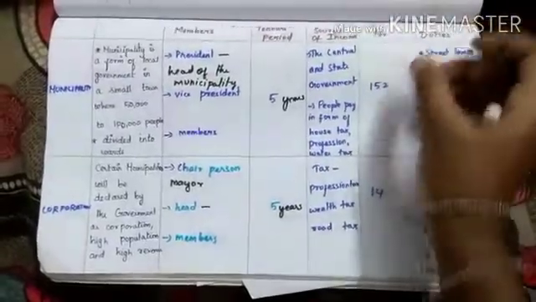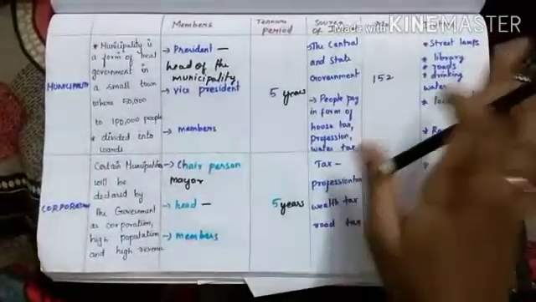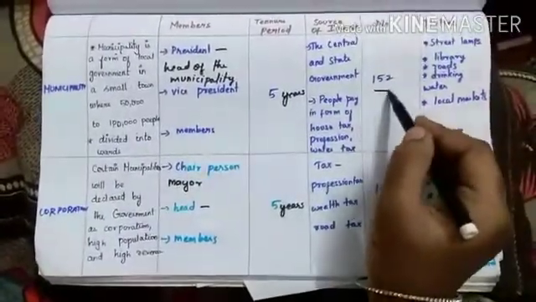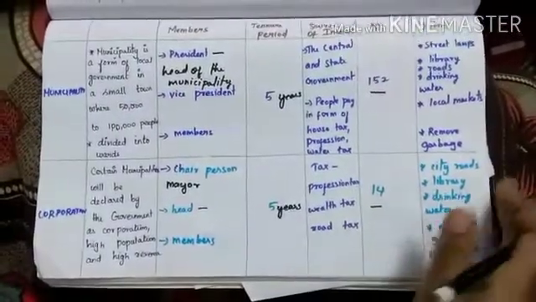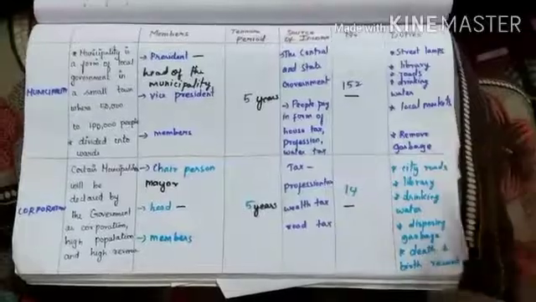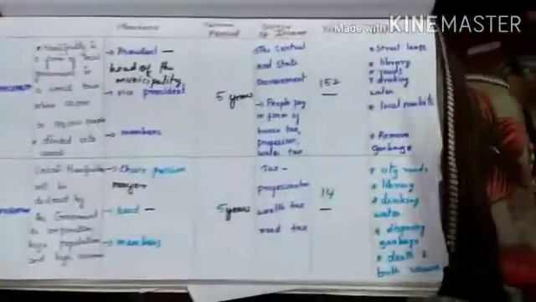There are 152 municipalities and 14 corporations in Tamil Nadu.